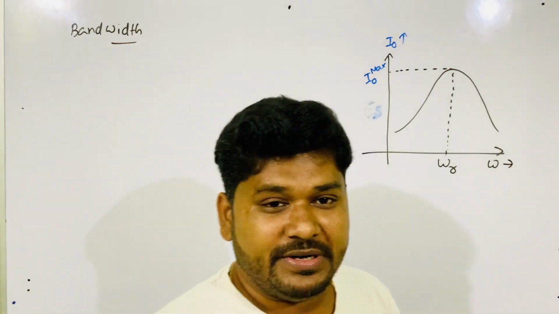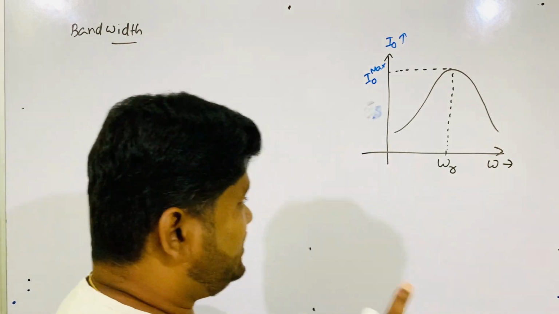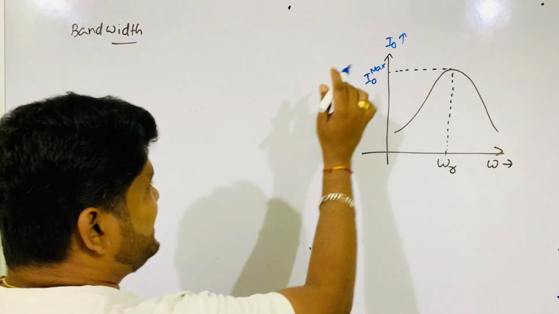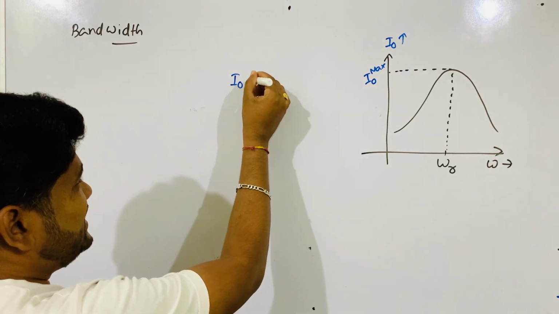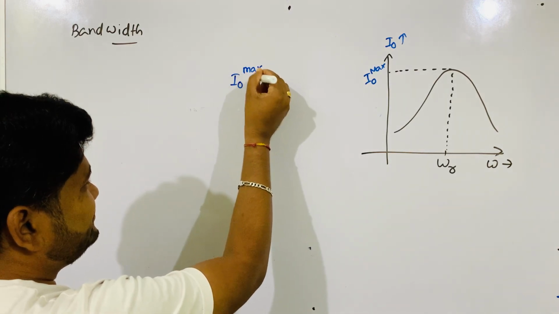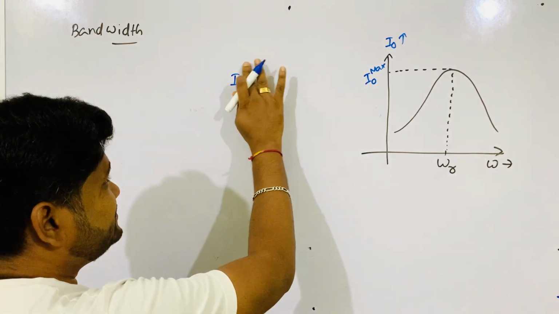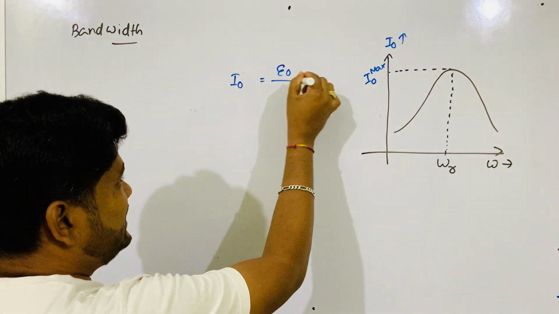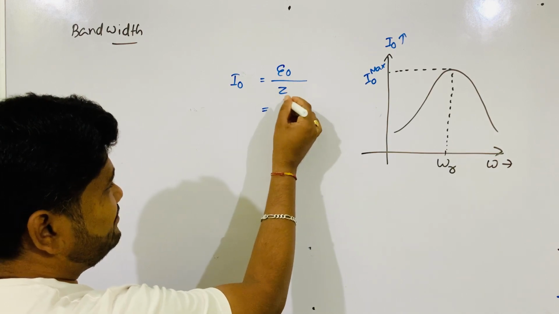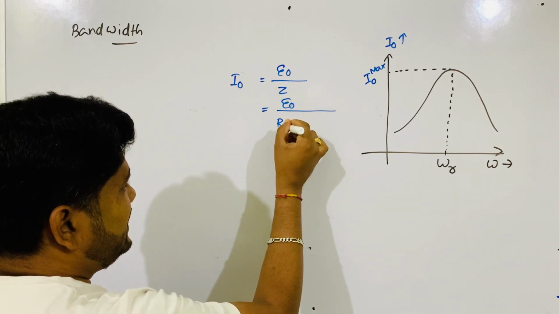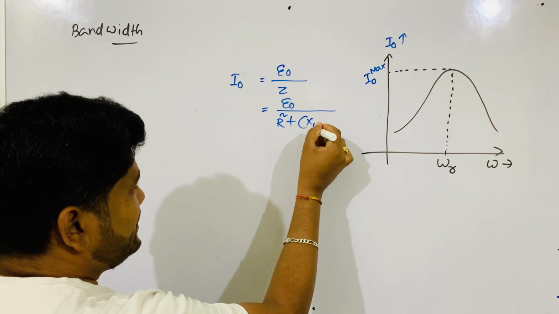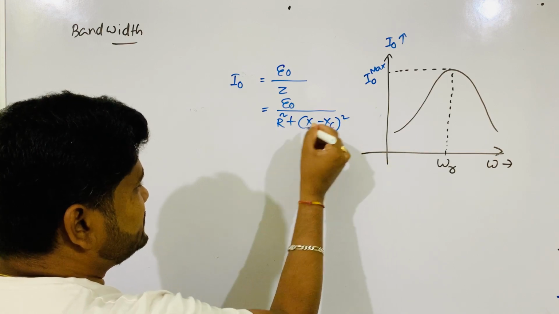So this much knowledge from the previous lecture we need to understand that common word bandwidth. Another piece of knowledge I am reminding you: what is the expression of I naught max? First, what is the expression of I naught? You know that I naught is E naught divided by the square root of R square plus (XL minus XC) whole square.